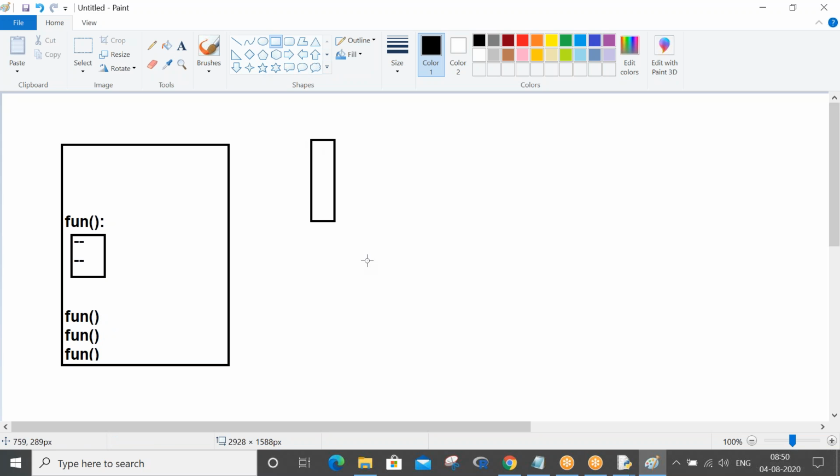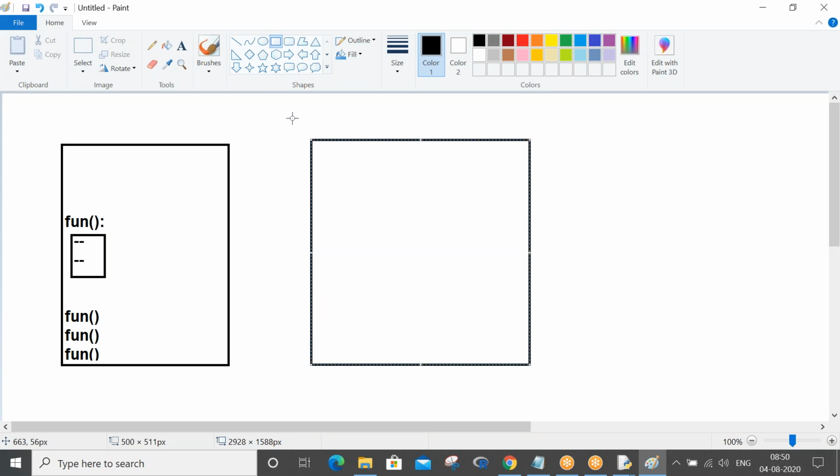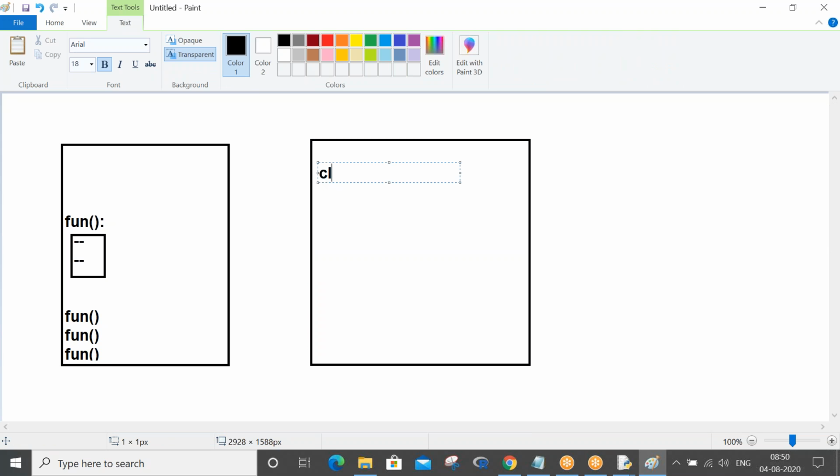Coming to another kind of programming, you have to write a class X, and in class X you define methods. Methods should contain one mandatory parameter, that is self, which you will understand when we discuss OOPs. Now you have defined this method.